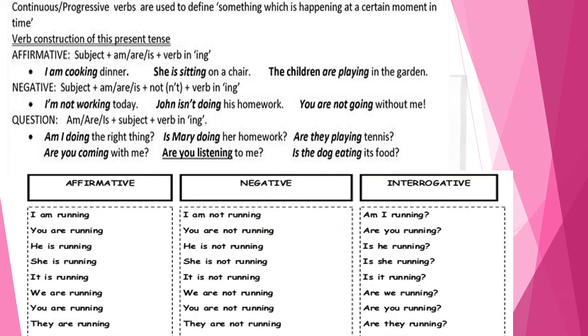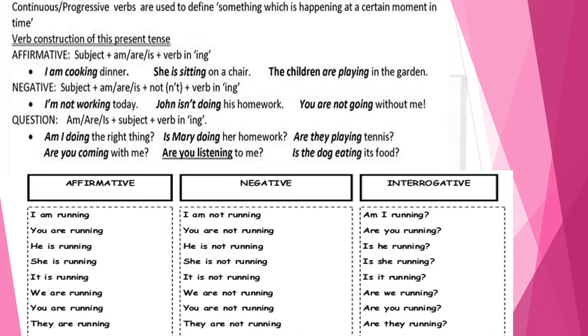Let's start our lesson. As you know, today's topic is present continuous tense. Continuous progressive verbs are used to define something which is happening at a certain moment in time. Verb construction of this present tense. When we make an affirmative sentence, first we have to use subject, then use is, am, are, then verb with ing. Look at the examples: I am cooking dinner, she is sitting on a chair, the children are playing in the garden.